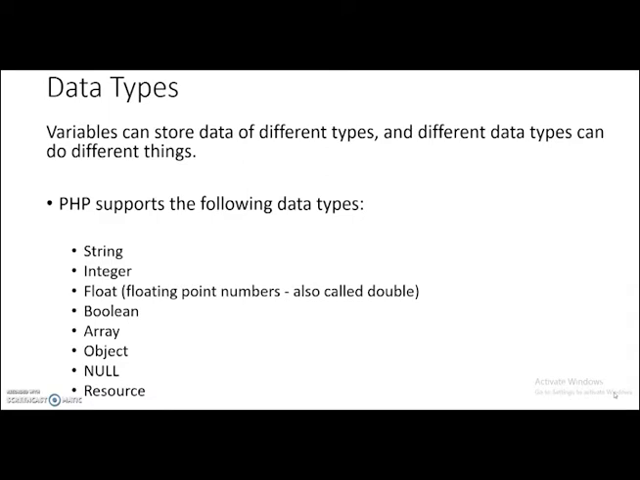Next topic is data types. Variables can store data of different types. Data types can do different things. PHP supports different data types like string, integer, float, boolean, array, object, null, and resource. These are the different types of PHP data types.